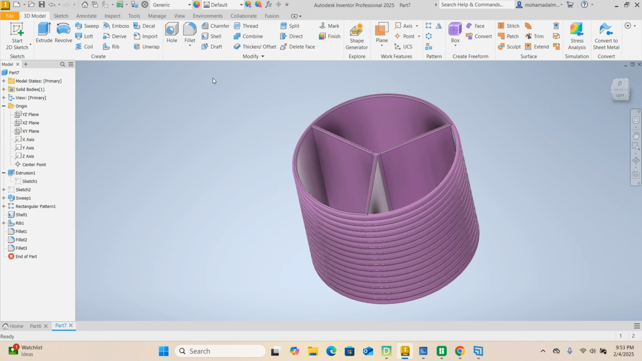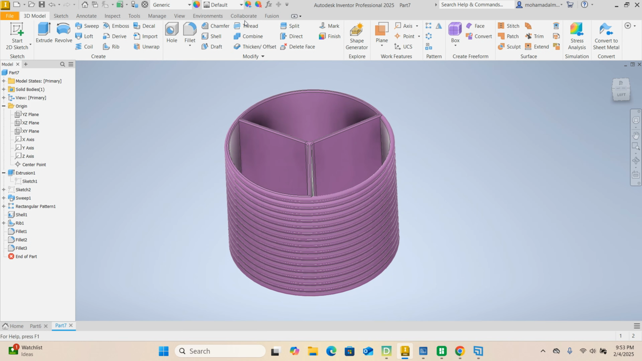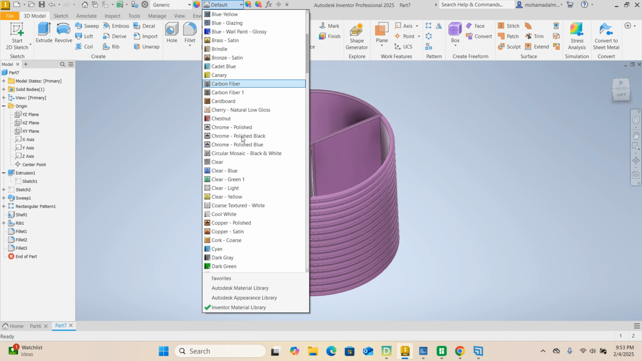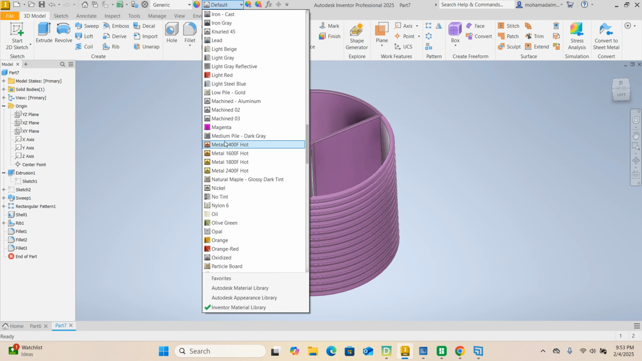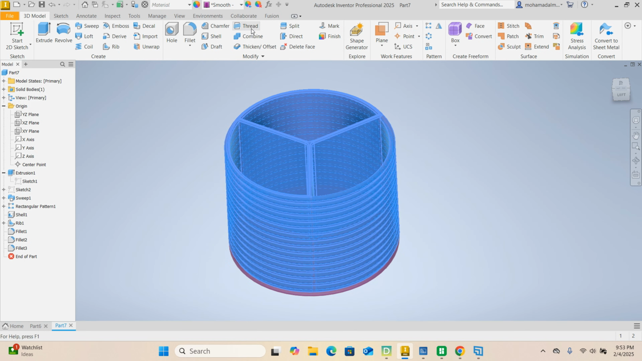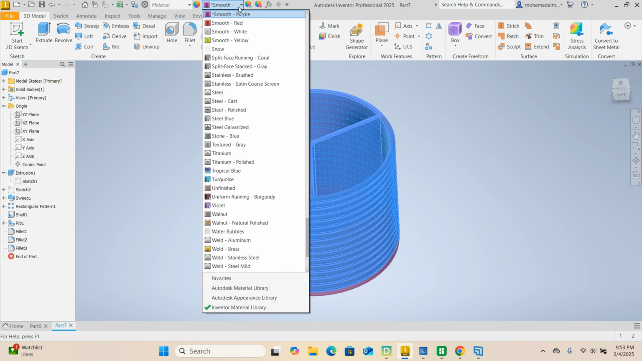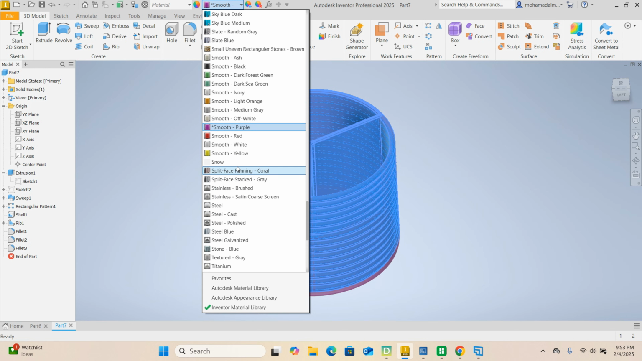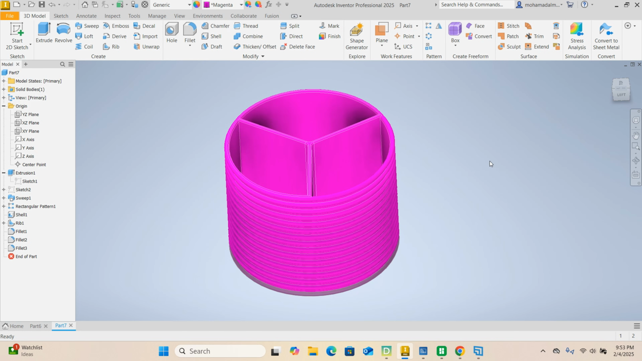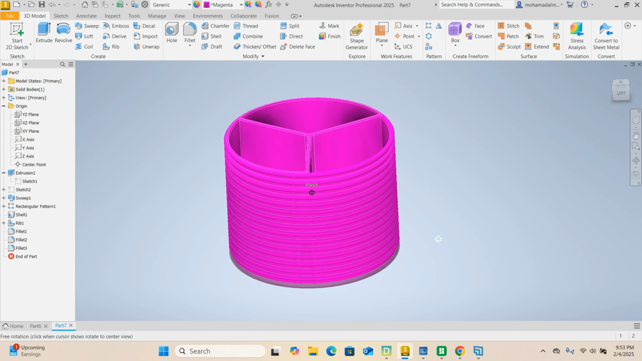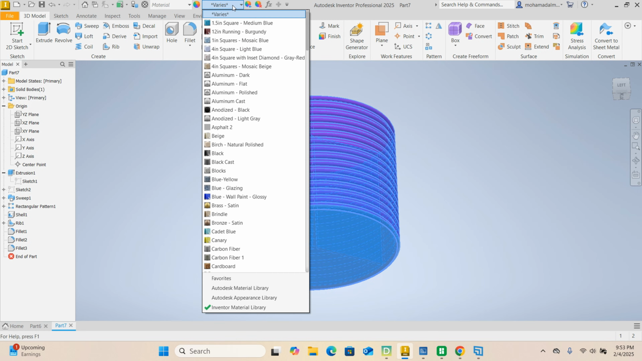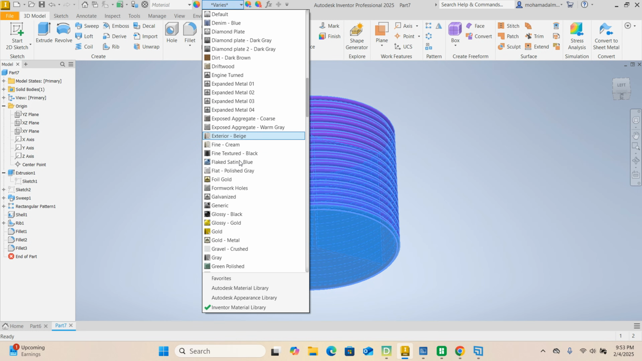You know what? I like magenta. I feel like magenta today. I like the way that one looked. Select everything. Change to magenta. Alright, there you go. Oh, look at that, I missed that one.